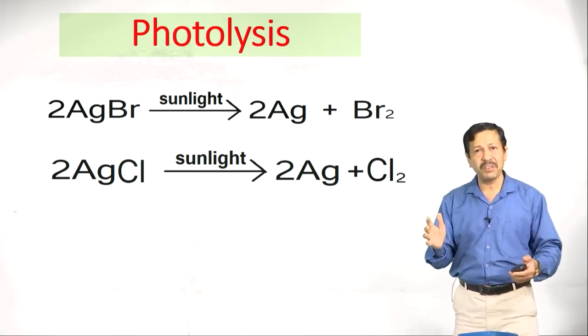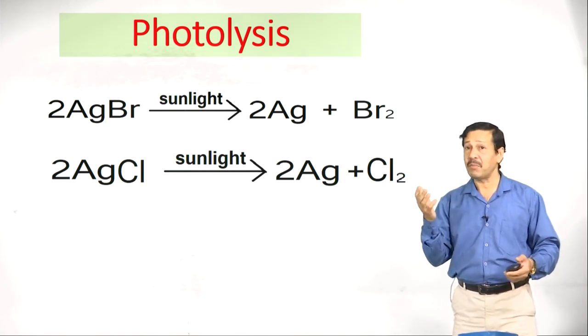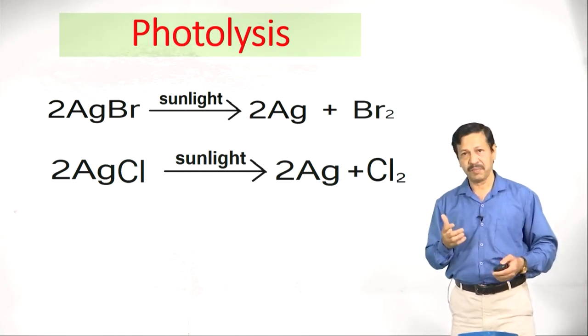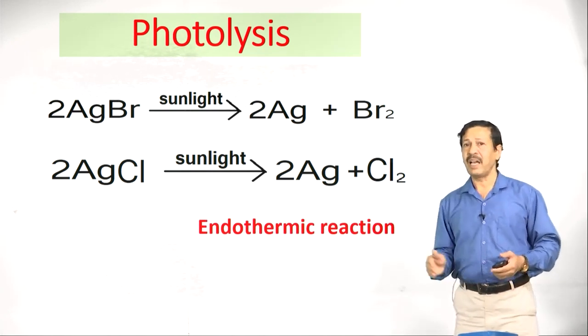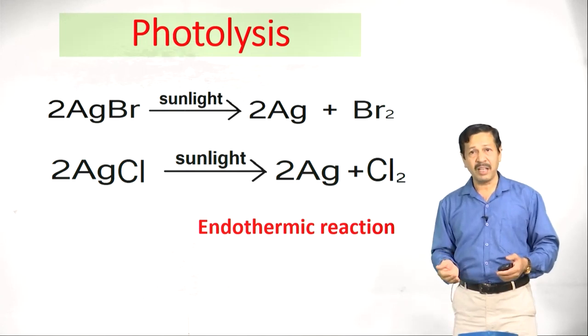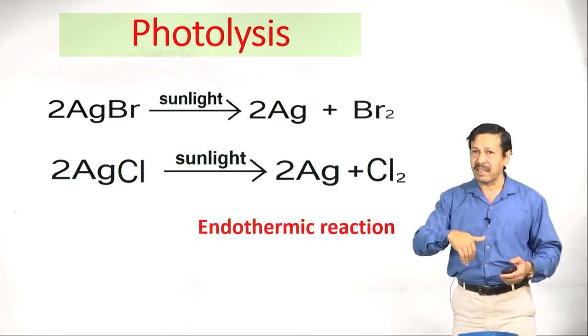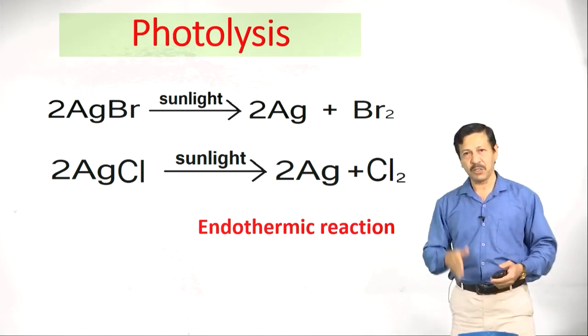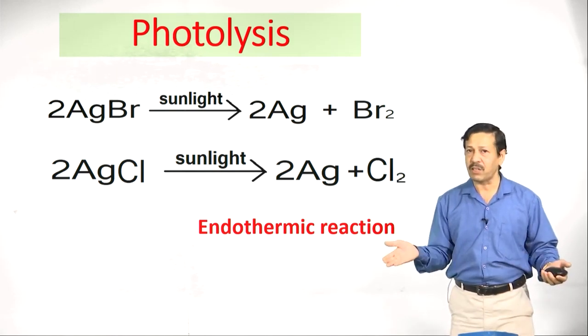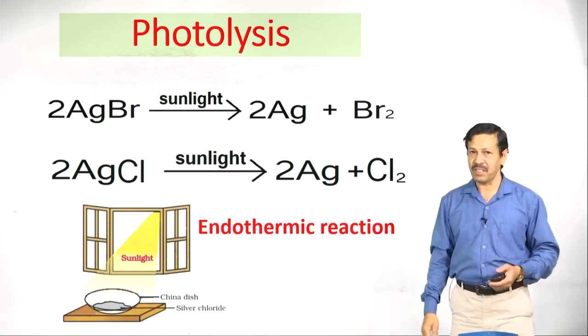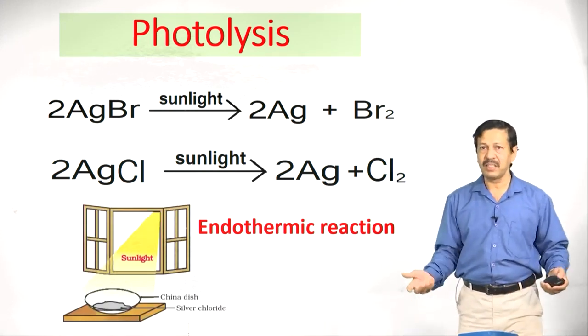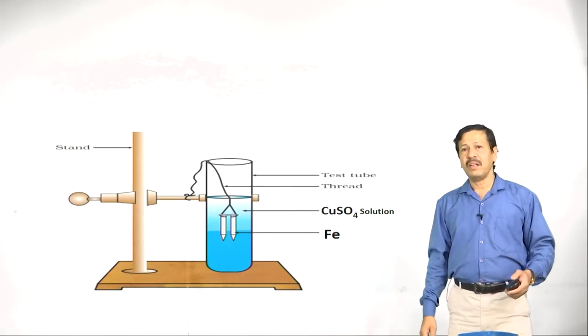This is a very important reaction used in black and white photography. Now, this is also called endothermic because energy is taken in, then the reaction takes place. To break the bond between silver and chloride, silver and bromide ion, we are using sunlight. Hence, it is photolysis. Here is the diagram to represent this reaction.